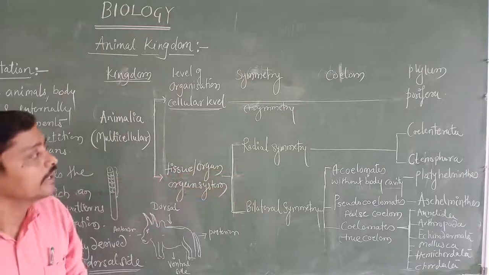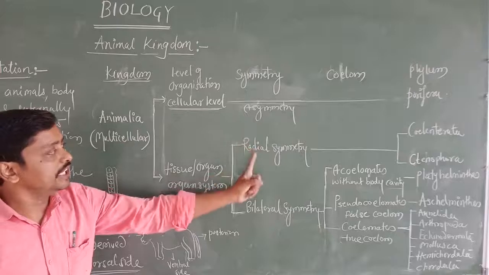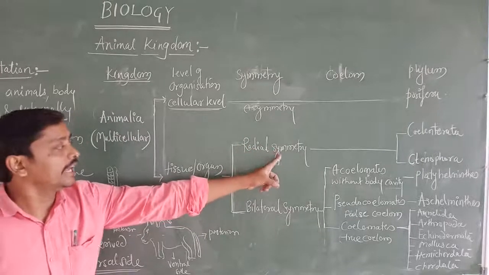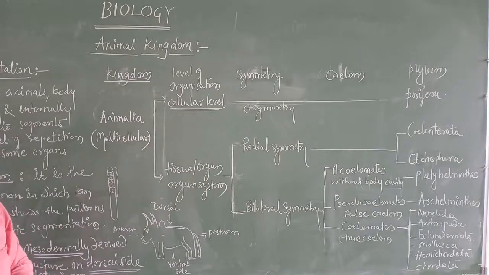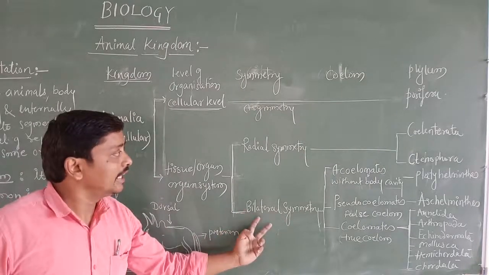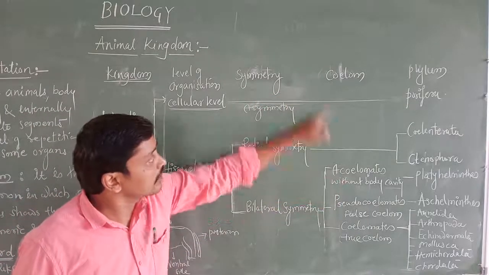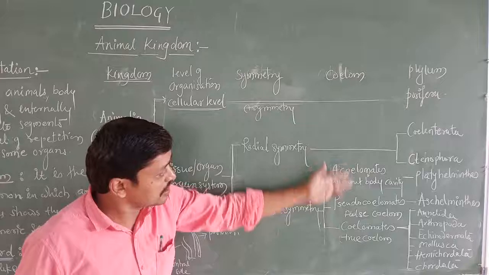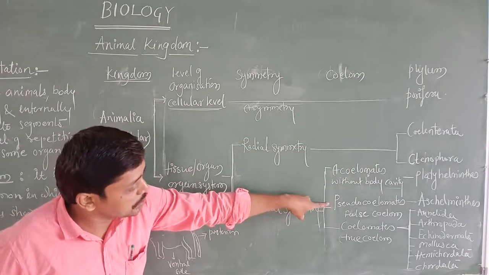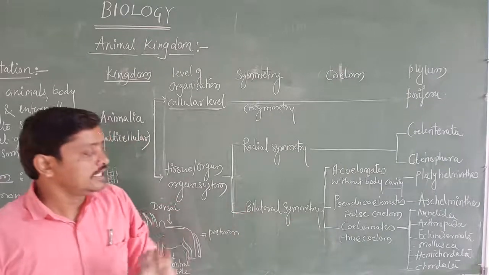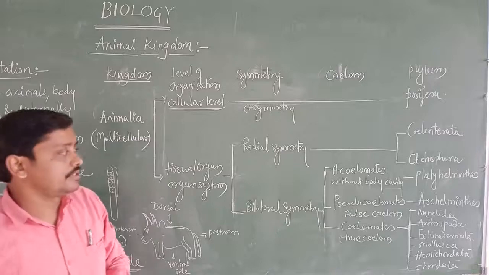Coelenterata and Ctenophora are both the phylums which show the radial symmetry, and they show the tissue level of organization. And next, bilateral symmetry. In bilateral symmetry, we are going to find the coeloms. We are going to discuss about the coelom. What are those? Acoelomates, pseudocoelomates, and coelomates. And we have discussed yesterday about these definitions.